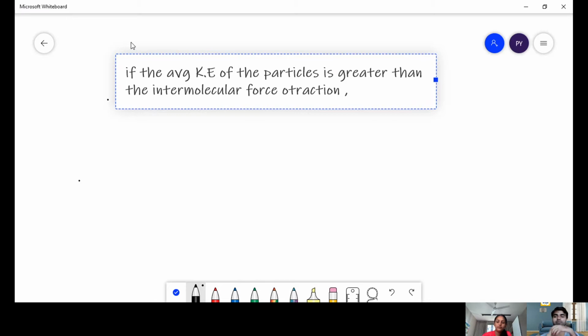Tell me. If the particles are having more kinetic energy, it is just like the naughty people of the class.